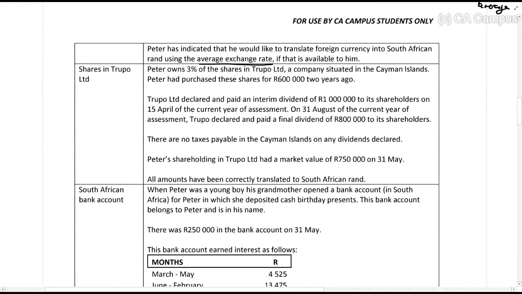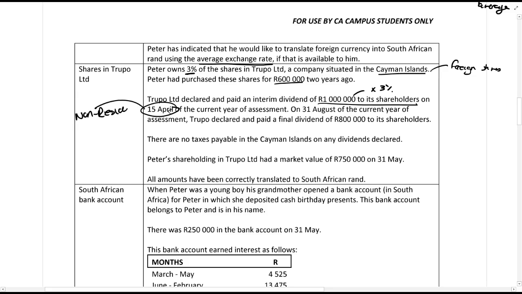Then, we've got shares in Trupo Limited. Peter owns 3% of the shares in Trupo Limited, a company situated in the Cayman Islands. Right, so these are foreign shares. Peter had purchased these shares for $600,000 2 years ago. Trupo Limited declared and paid an interim dividend of $1 million to its shareholders. So he gets 3% of that. On the 15th of April, at this point he was a non-resident, because remember he became a resident on the 1st of June.